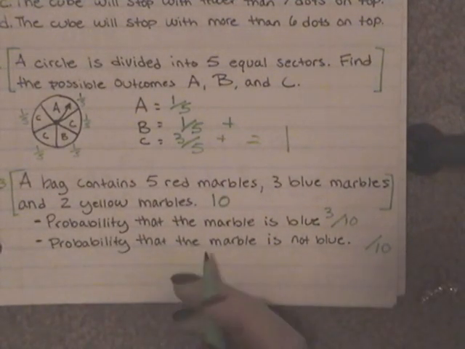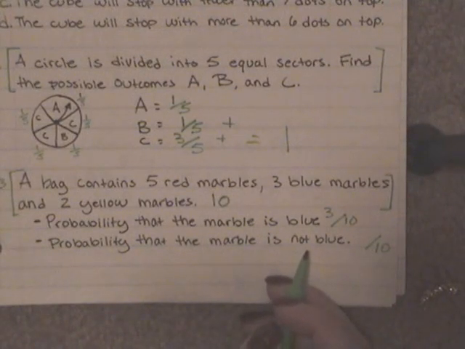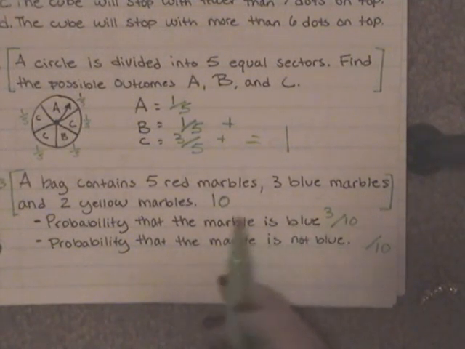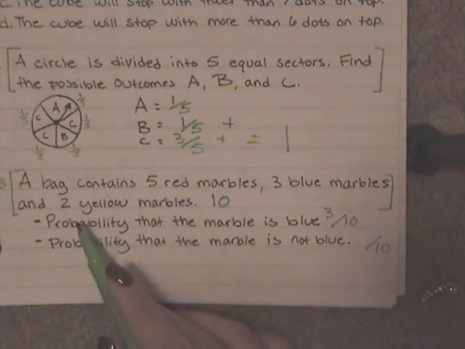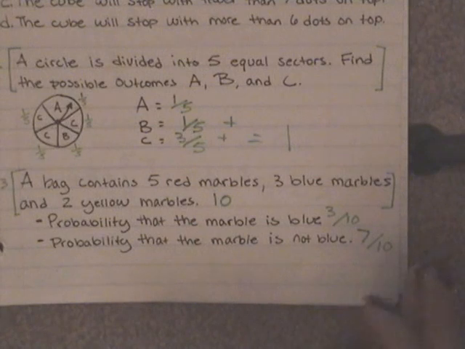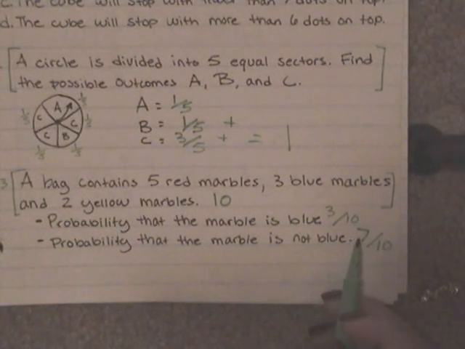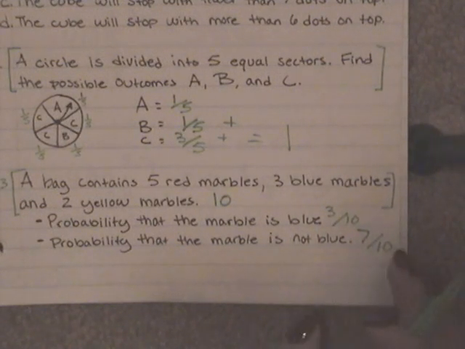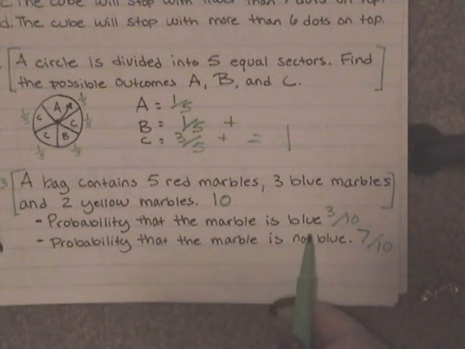Okay, now what is the probability that the marble's not blue? Well, if we add up our 5 red marbles, plus our 2 yellow marbles, we have 7 other marbles that are not blue. So the chances that we pick a marble that is not blue is going to be 7 out of 10 tries. So if we add these up together, 7 plus 3 is 10, which equals our full 1. Okay, so the probability here, 3/10 that we pick out a blue marble, and 7/10 that we pick out a marble that is not blue.